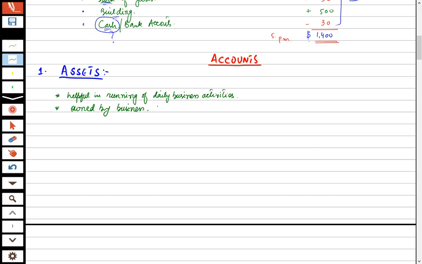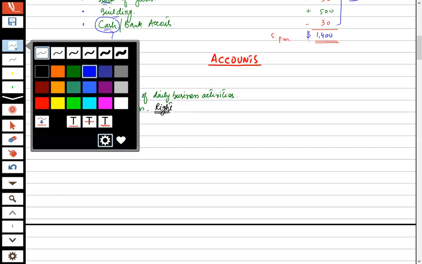Owned by the business means that the business owner has a right on these. They cannot be claimed by others. Are you getting this? If I have my laptop that is mine and I have paid for it, then it is owned by me and I have a right to use it, and nobody can claim that it is theirs. So assets are those accounts which are owned by the business and they cannot be claimed by others, outsiders, third parties. Got it? Yes. Okay. Now we will see the examples of the assets.